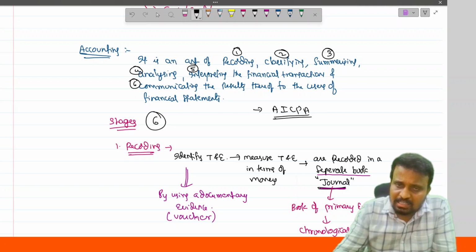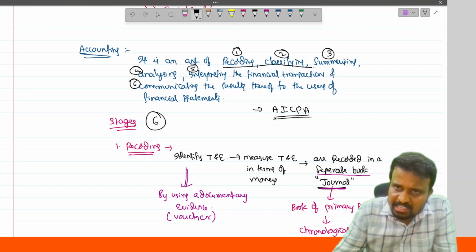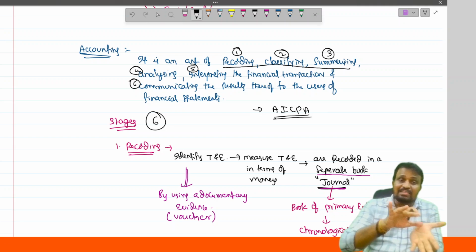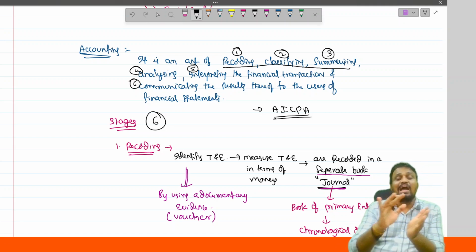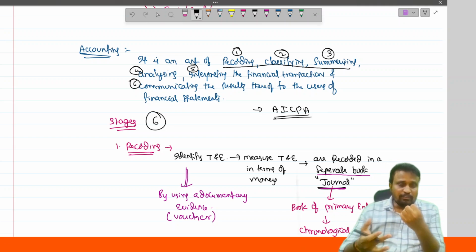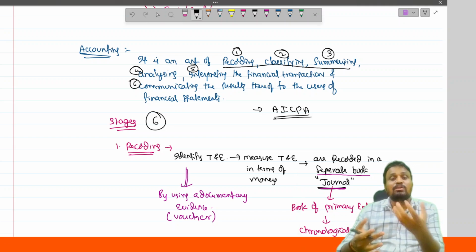Actually, accounting was completed by three steps previously: recording, classifying, and summarizing. The remaining stages were added later on as a part of globalization. We need to communicate to the users of the financial statement.